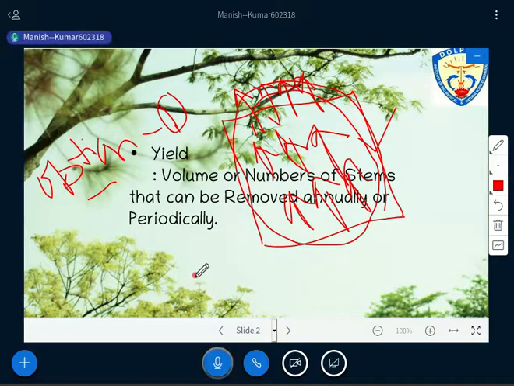Are all of you able to get this concept here? Is there any question till this point from anyone?